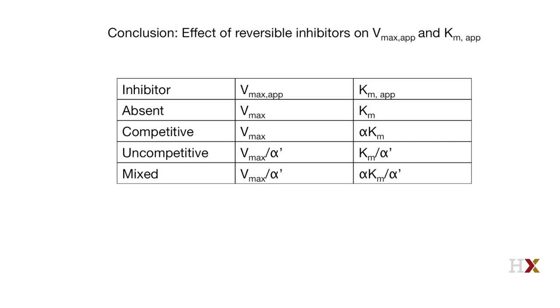In the case of an uncompetitive inhibitor, Vmax decreases, and the apparent Vmax is Vmax over alpha prime. And Km decreases as well, and the apparent Km is Km divided by alpha prime. With a mixed inhibitor, Vmax will decrease, and the apparent Vmax will be Vmax divided by alpha prime, while the apparent Km can either increase, decrease, or remain the same because the apparent Km is alpha Km divided by alpha prime. So we have covered in this video a lot of material.